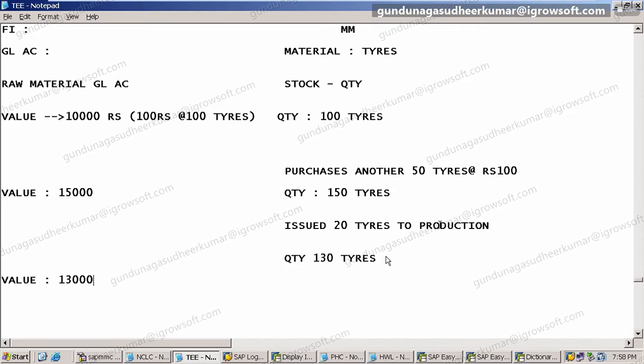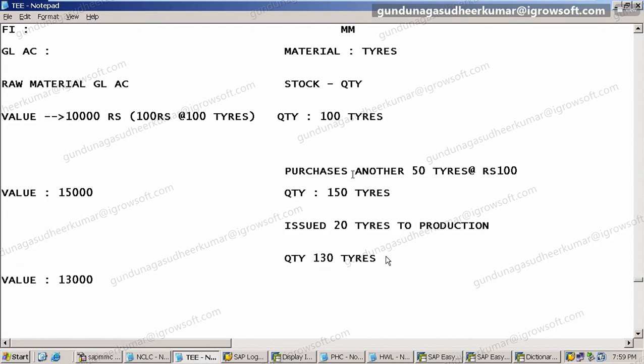So goods delivery note, goods issue note, that information should come from MM people to FI people. Then only it is updated. Is it clear? Now, if there is any problem here, just understand this stores clerk is a lazy guy, right? He has not updated the finance people. Then what will happen? My stock is something else, my accounts is showing something else. You understand? Usually this stores department is somewhere else. My godown will be 5 kilometers away. My finance office, my nice AC office, is in the main street, and my godown will be at the back somewhere.